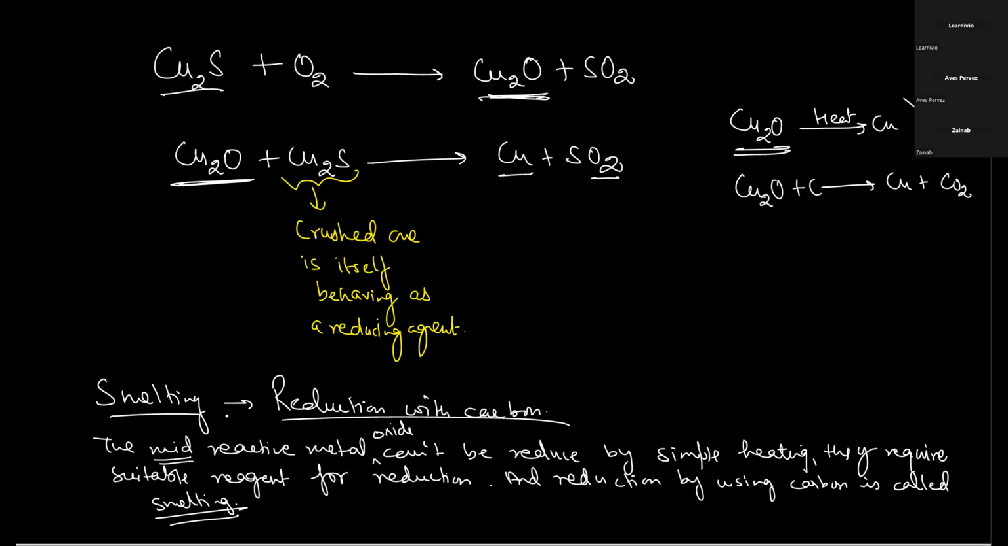So note it down. Reduction with carbon is called smelting. Mid-reactive metal oxides can't be reduced by simple heating. They require a suitable reducing agent. And the reduction with carbon is called smelting. Please note this statement.